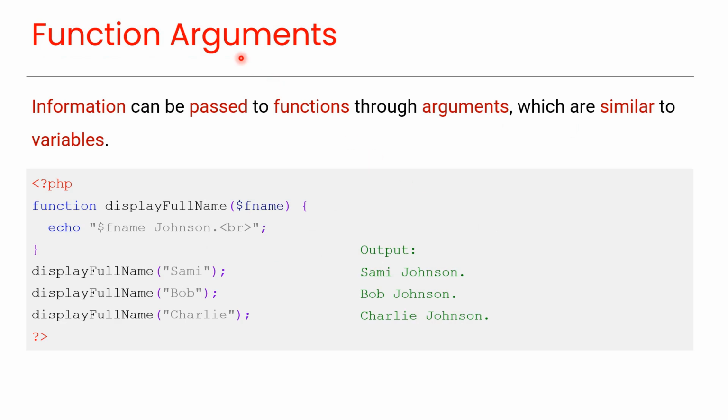Function arguments. Information can be passed to functions through arguments, which are similar to variables. Arguments are listed after the function name within parentheses. For instance, the function displayFullName takes one argument, fname. Here we are calling this function multiple times by providing different argument values. And you can see in this output that the argument value is utilized in this function here.